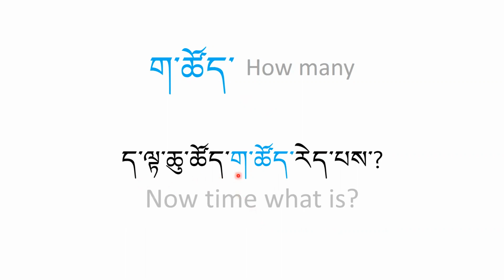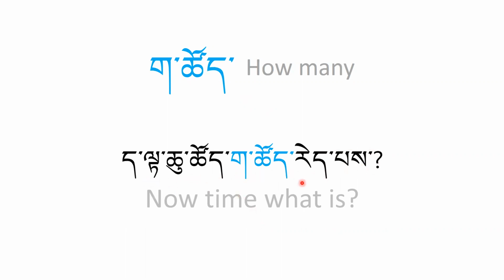Dada chutsu gatsu ribe. Dada means now. Chutsu means clock or hours. Gatsu ribe, how many hours is it? Ri means is or are. Be is the question mark.